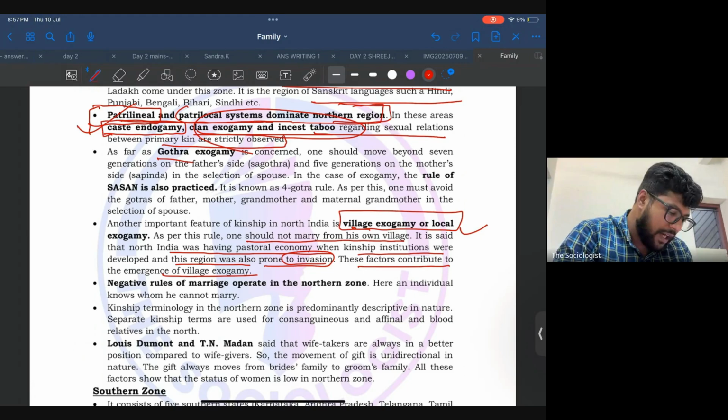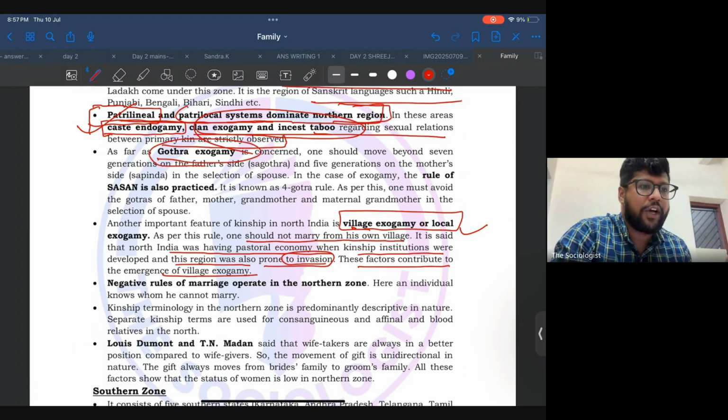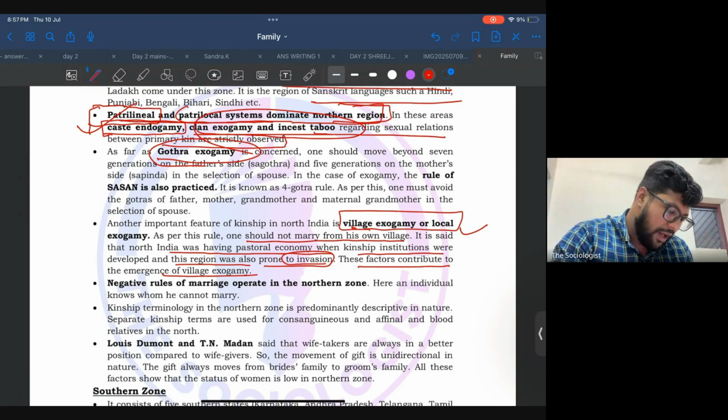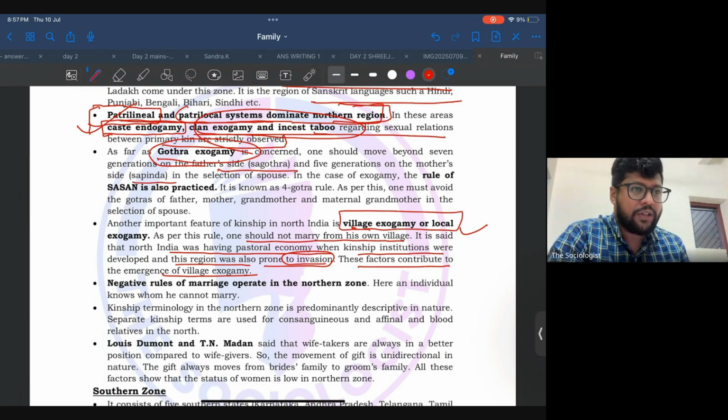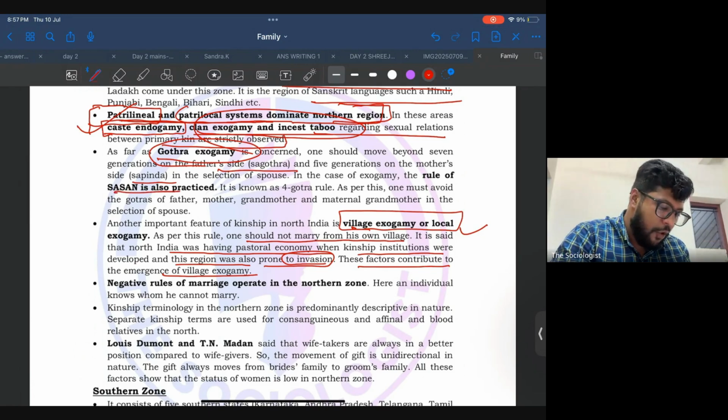There is also Gotra exogamy or clan exogamy. You cannot marry from the same Gotra as yours. There is a rule of Sagotra, and there is also a rule of Sapinda. For Sapinda, you should move beyond the 7th generation on the father's side, and on the mother's side you should move 5 generations to select your spouse. Also, you have to follow the rule of Sasan, which is practiced as part of the Gotra rule.